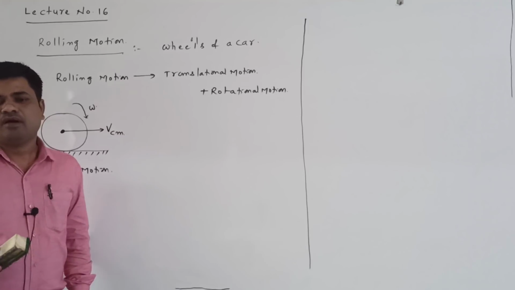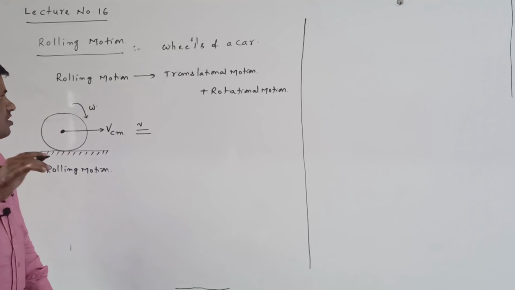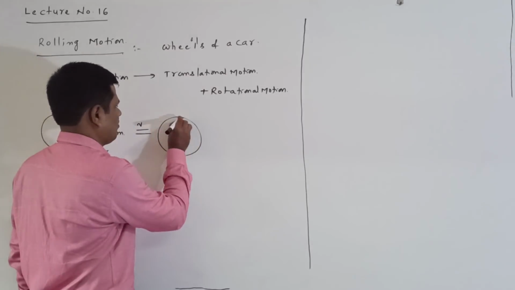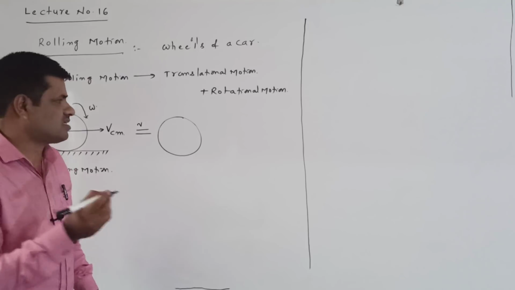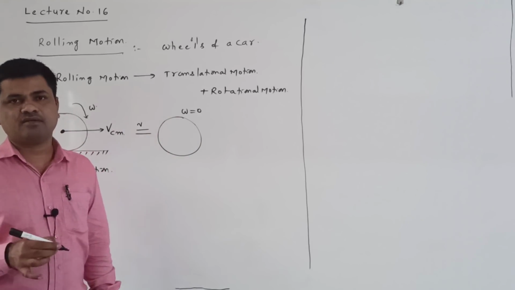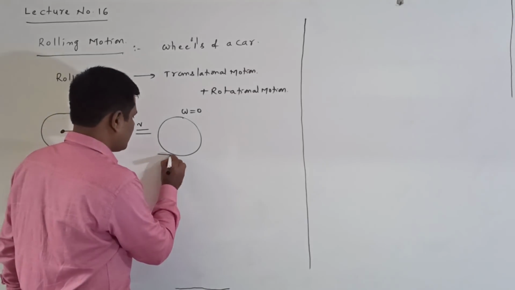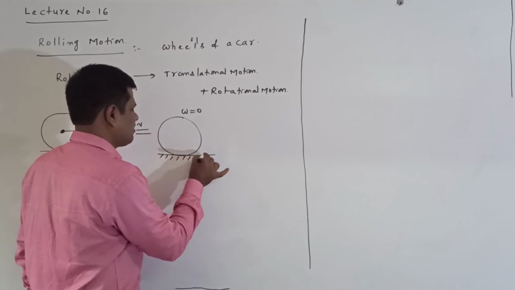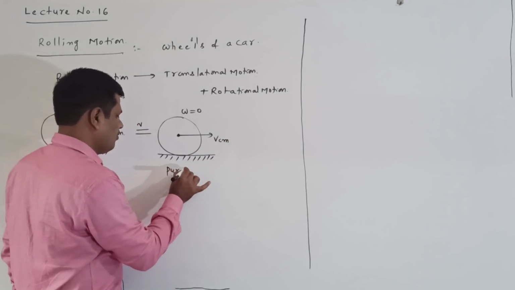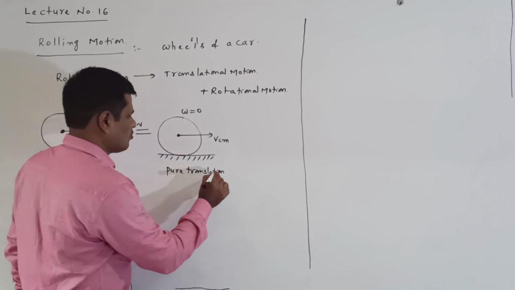This point is clear. Now, a rolling motion is equal to the combination of translational motion and rotational motion. Suppose I consider it as pure translational. Pure translation means there is no rotation, so there is no angular velocity. Here only pure translation is considered. It is translating with velocity Vcm. This is called pure translational motion.